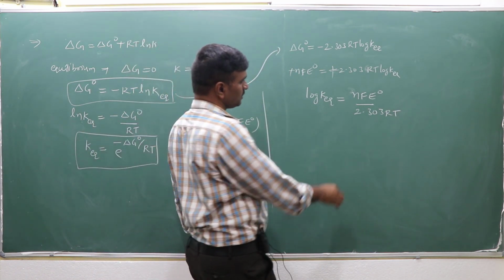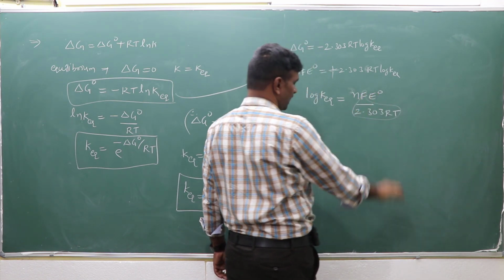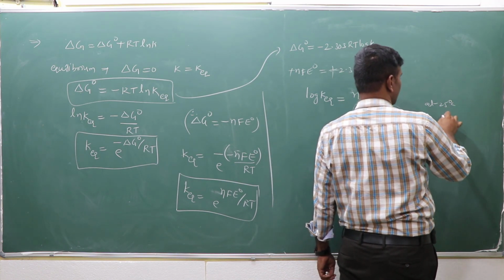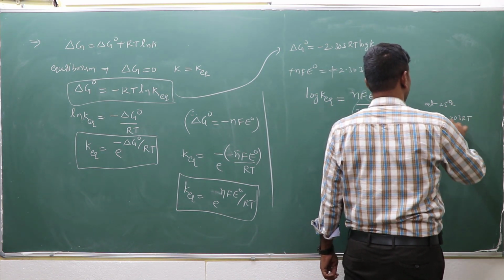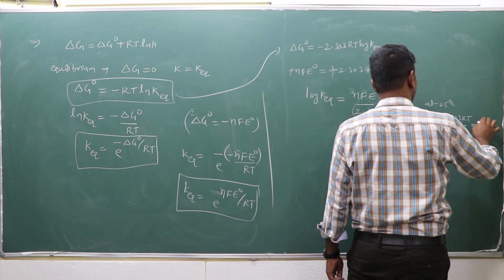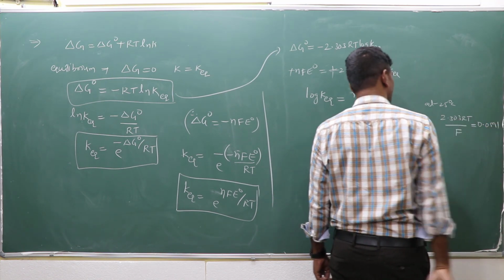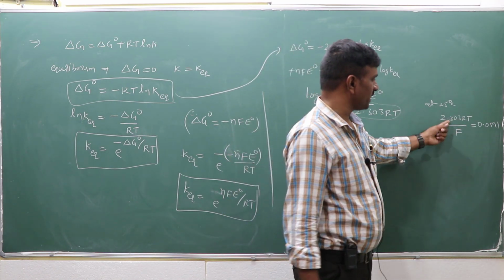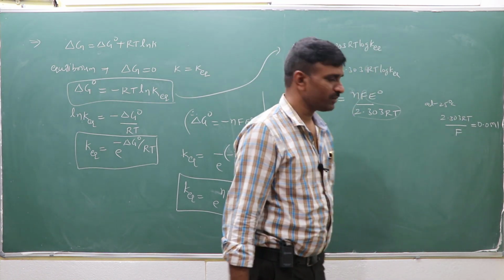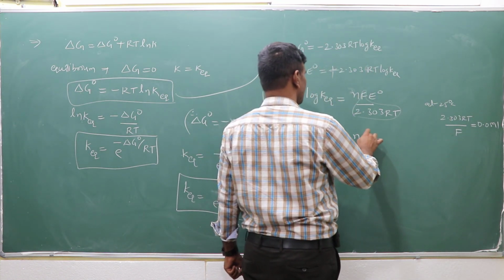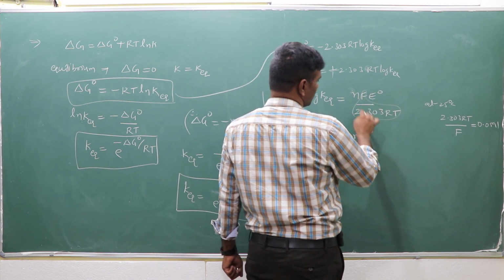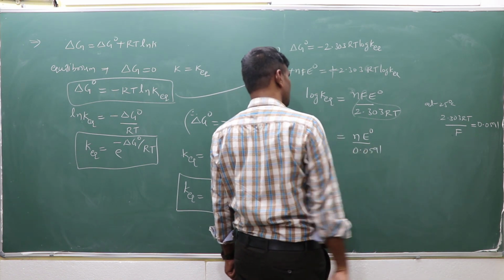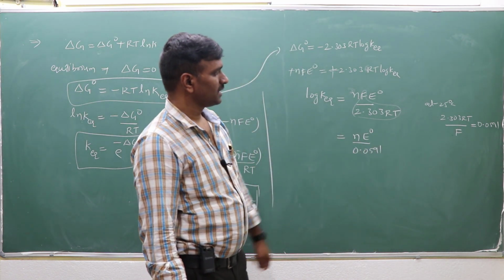And earlier we know 2.303 RT by F value at 25 degrees centigrade. Earlier I had mentioned that at 25 degrees centigrade or 298 Kelvin, 2.303 RT by F is equal to how much? It is 0.0591. So now this is reversed: F by 2.303 RT, that means 1 by 0.0591. So that is equal to N E naught, because F by 2.303 RT is the reverse, so that means 0.0591 reversed.